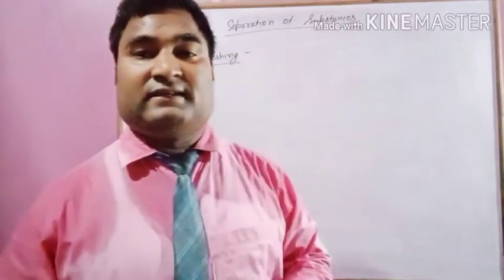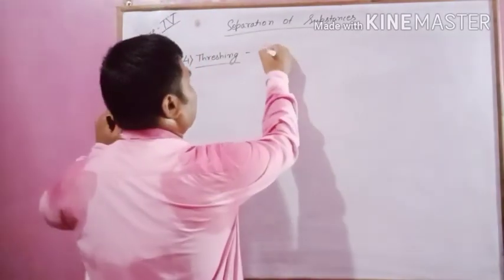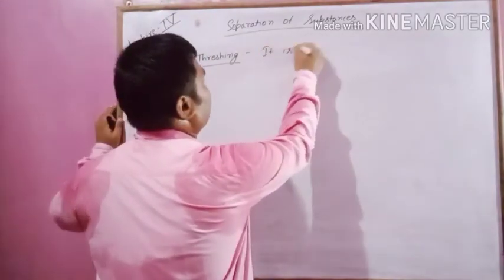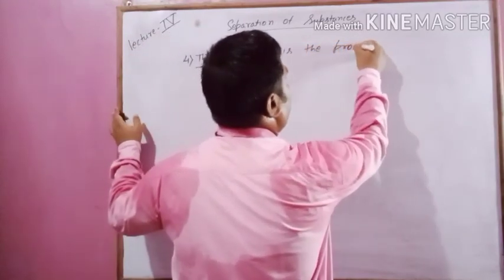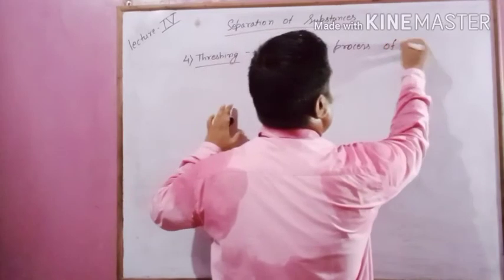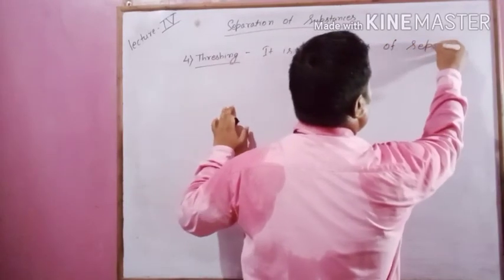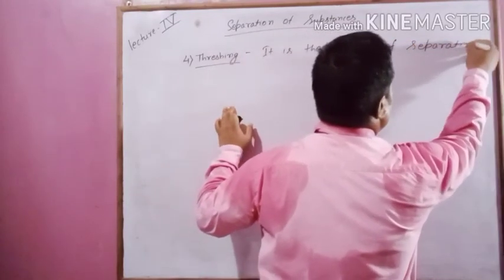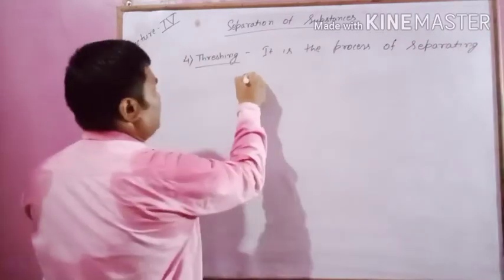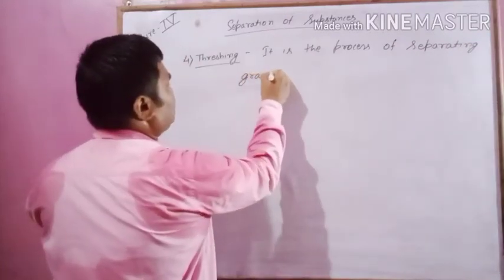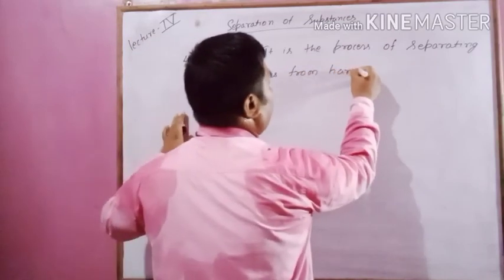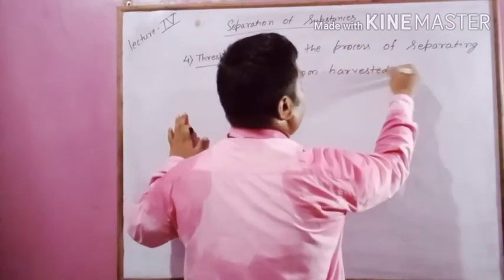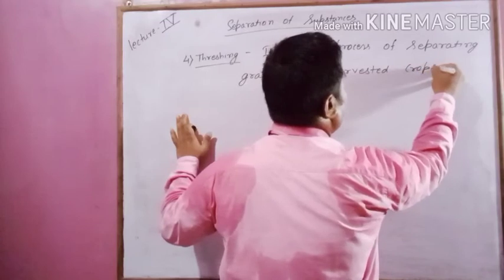What is threshing? It is the process of separating grains from harvested crops.